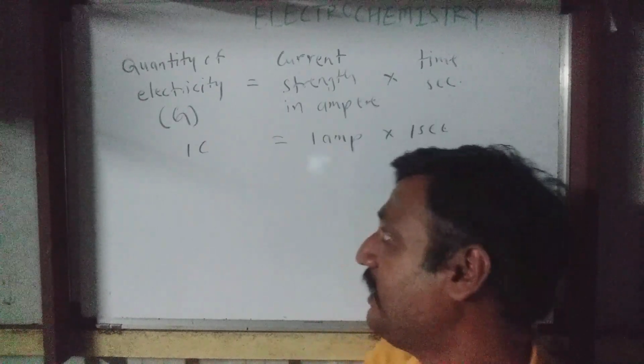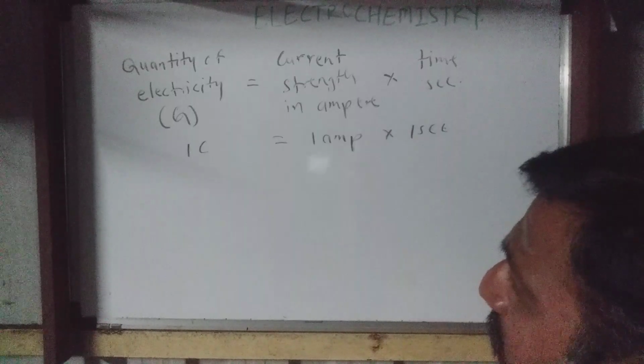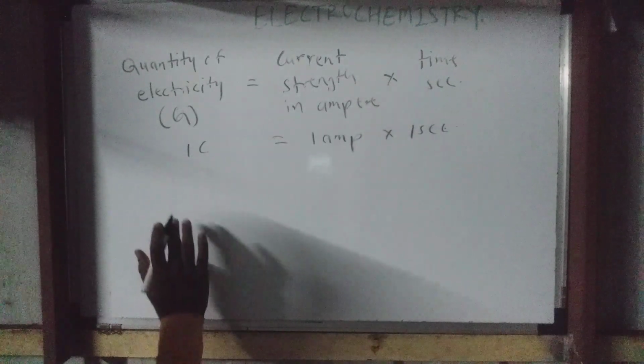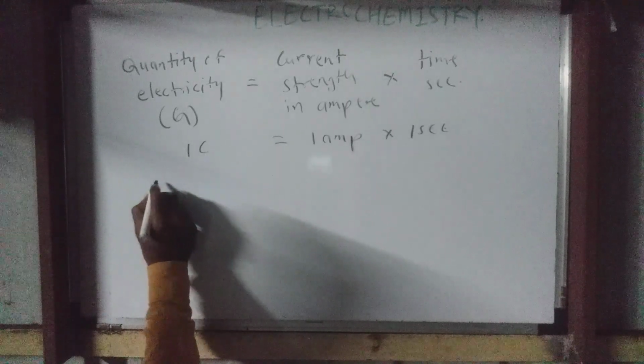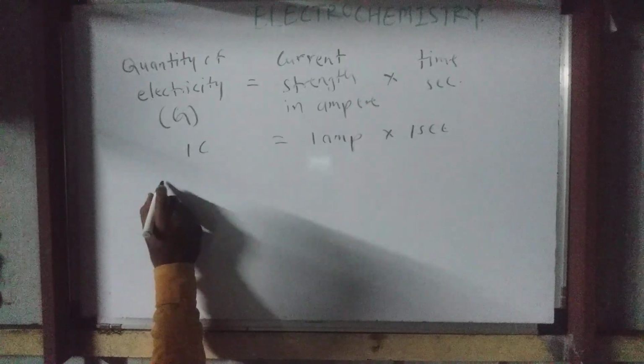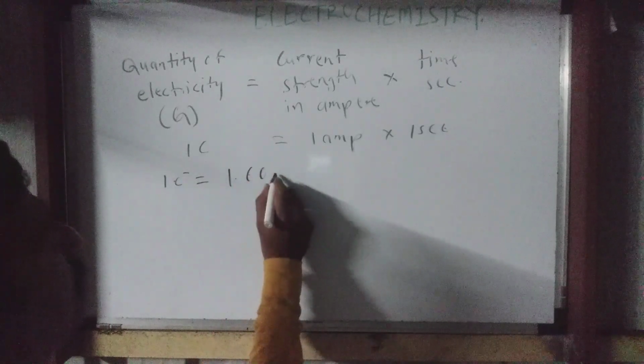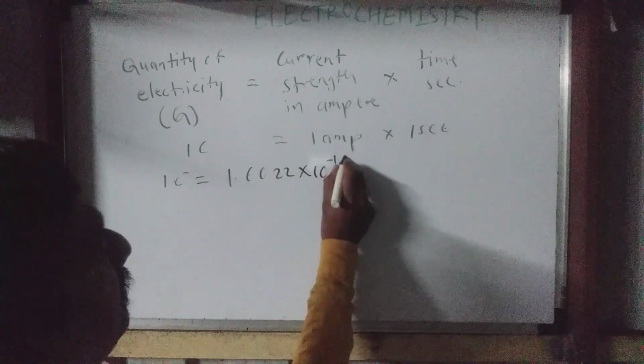I hope it is clear. Now here, next one, what is the charge of single electron? Single electron corresponds to the charge 1.6022 into 10 raised to minus 19 coulomb.